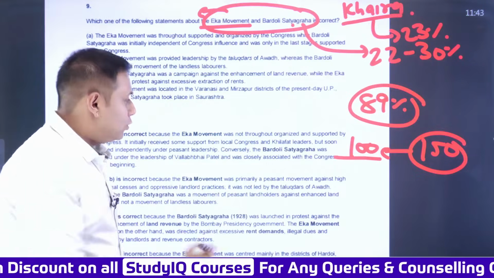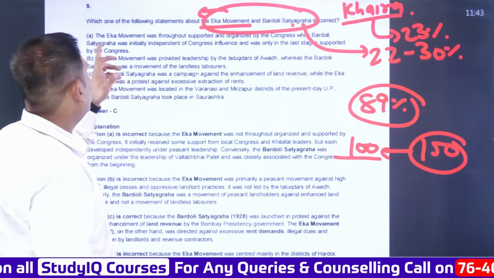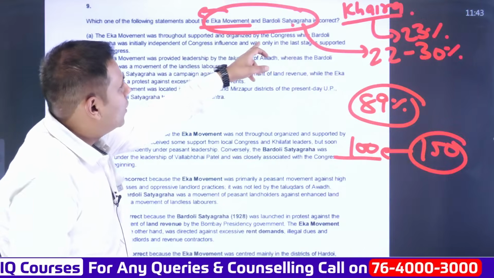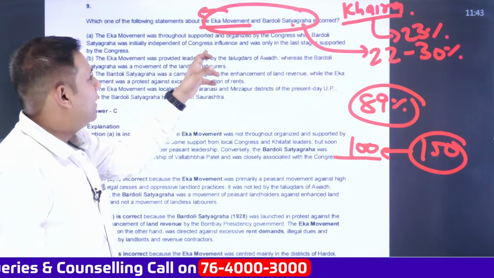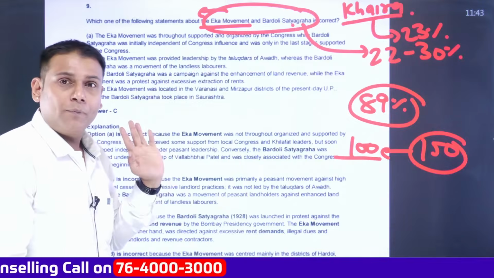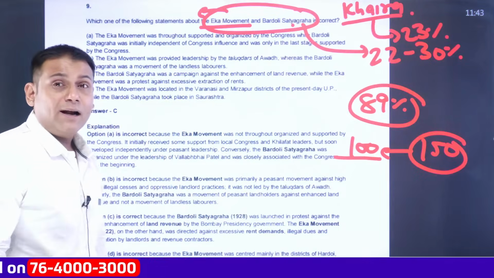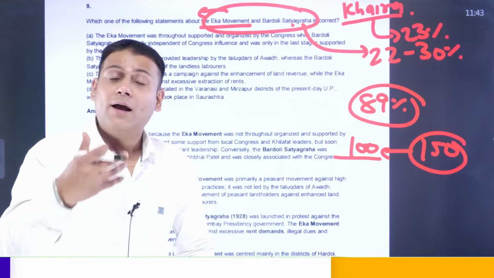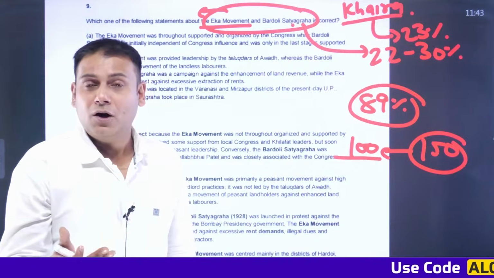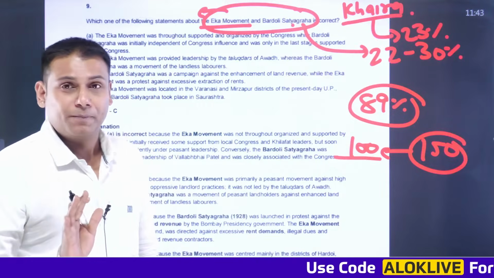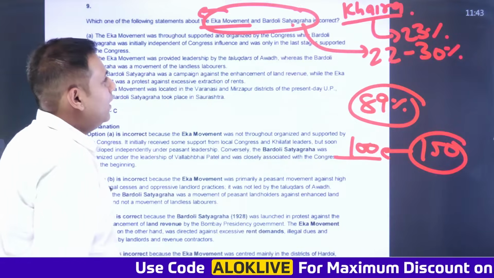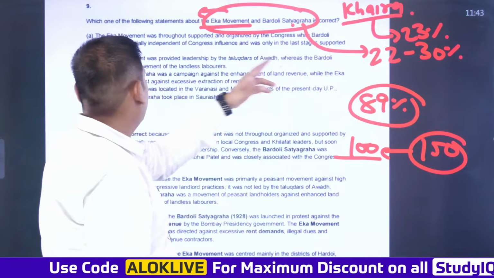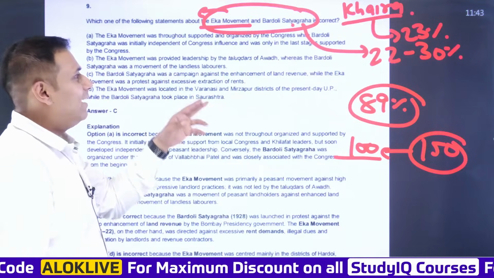Okay. Now the question is, specifically option A: the Eka movement was supported and organized by the Congress, while the Bardoli Satyagraha was initially independent of Congress. This statement goes wrong. In fact, if M.K. Gandhi is providing moral and spiritual support to the Bardoli Satyagraha, automatically there is support of Congress. Second important aspect: the Eka movement was provided leadership by Talukdars of Awadh, whereas the Bardoli Satyagraha was a movement of the landless laborers.